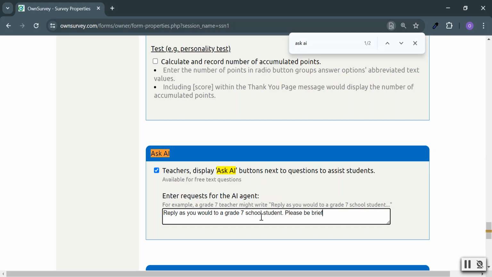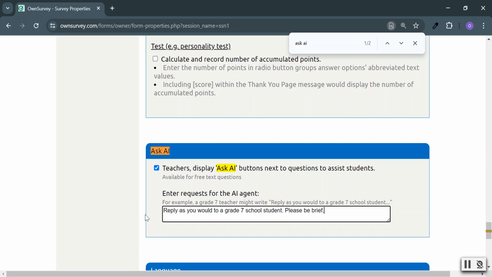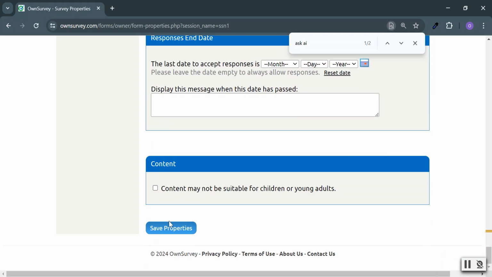I could say less than, I don't know, 300 words. Okay, so this is instructions for AI. Reply as you would to a grade 7 school student, because my students are in grade 7, please be brief. And let's just click Save Properties.